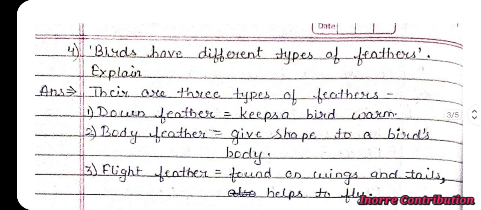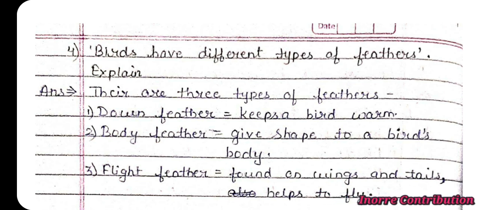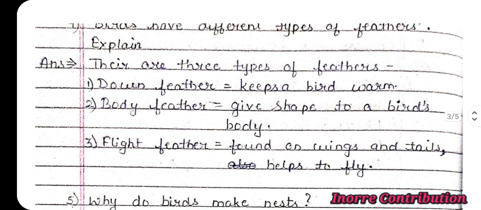Next one, fourth, birds have different types of feather. Explain. Answer, there are 3 types of feathers. First, down feather keeps a bird warm. Second, body feather gives shape to a bird's body. Third one, flight feather found on wings and tail helps to fly.